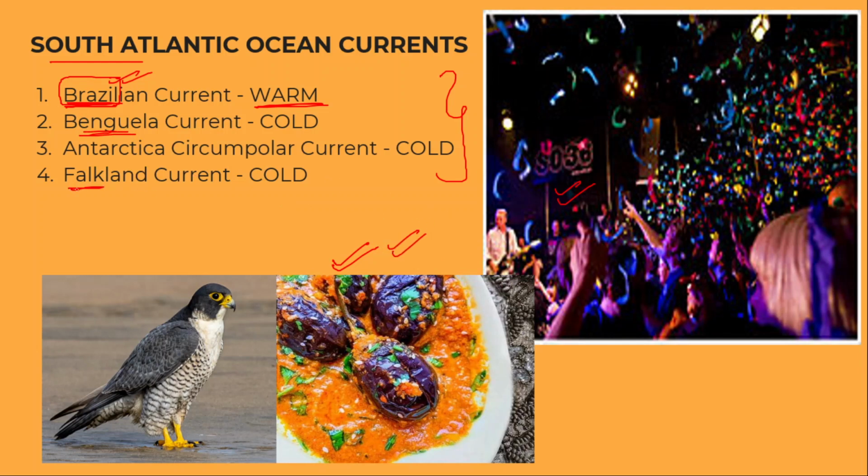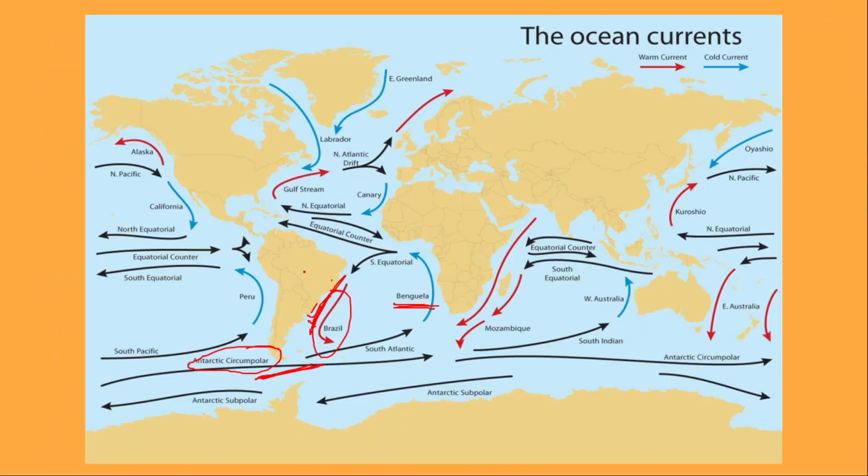And Falkland. So my code is falcon. Falcon. So this falcon is served in non-veg dish. So meat of falcon is there in the non-vegetarian dishes. And Antarctica, since Antarctica is a cold continent, it is in the southernmost part. So it is naturally, Antarctica circumpolar current will be a cold one. So Brazilian current, since it is coming from north to south, it is a warmer one.